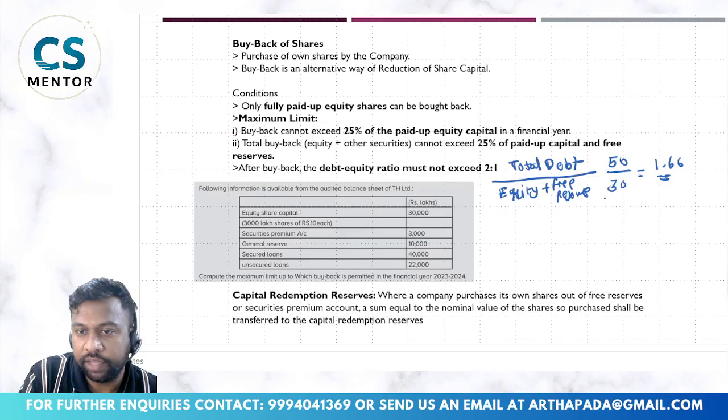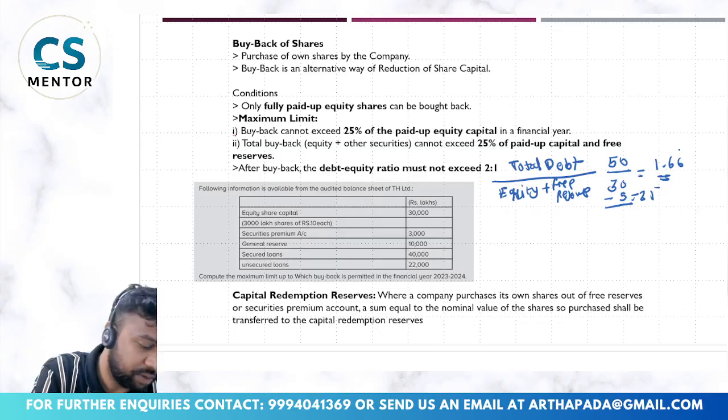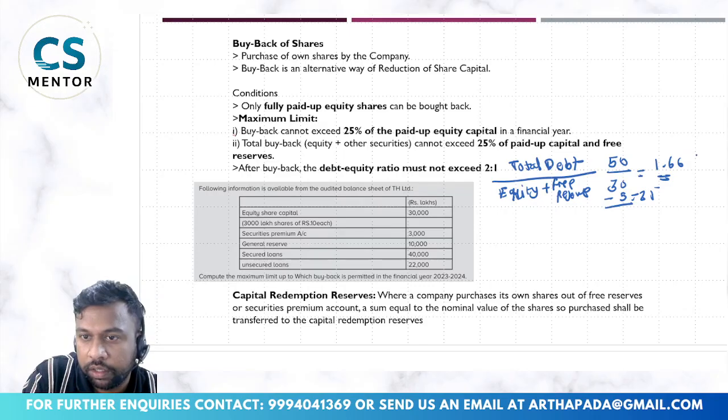So let us say if I buy back 5 shares out of this, so remaining is 25. Now how much will my debt to equity ratio be? It will be 50 divided by 25, which is 2. So it will be like 2:1. Hope you are following this. So up to this point it is allowed.